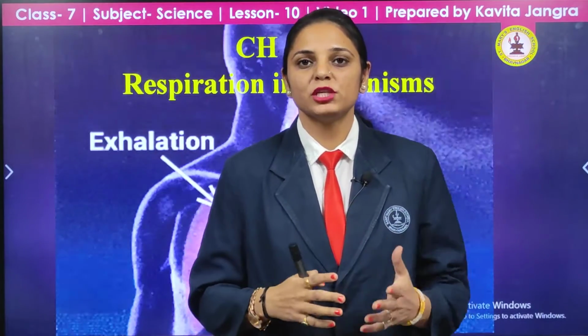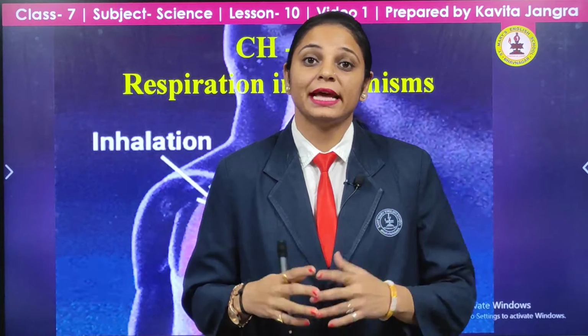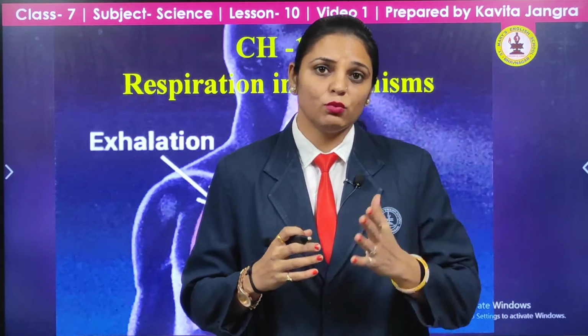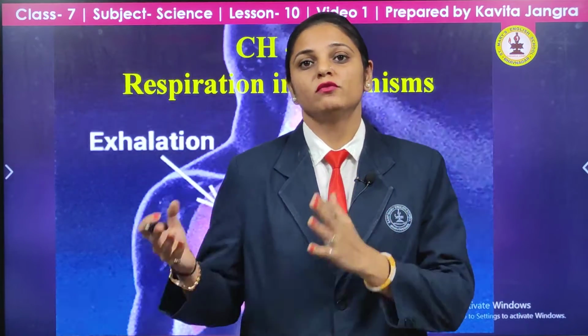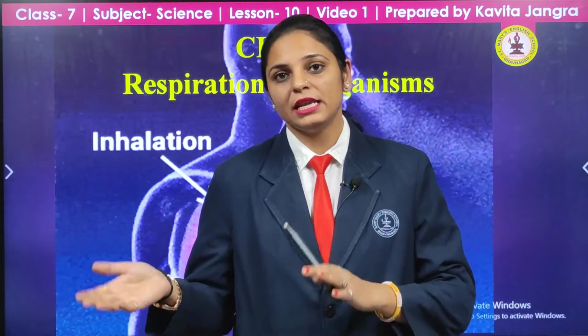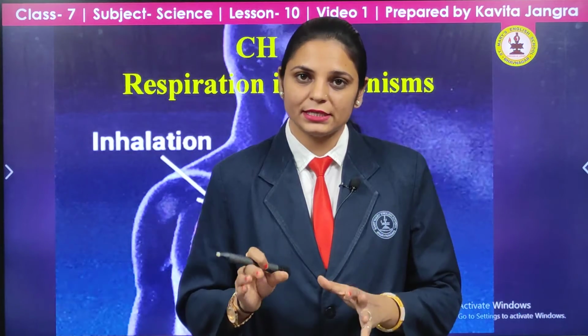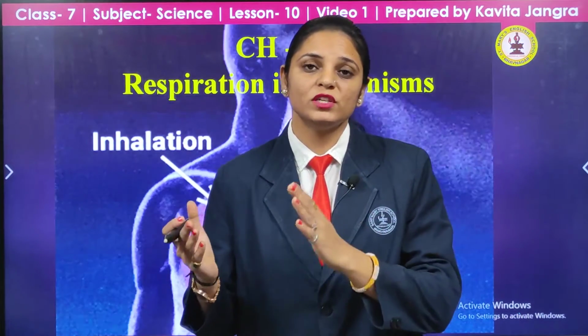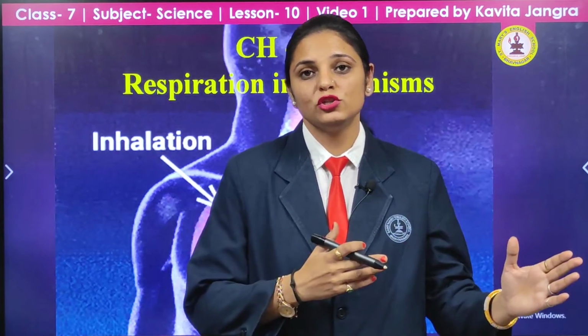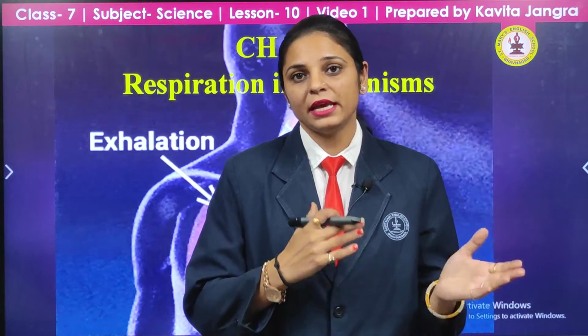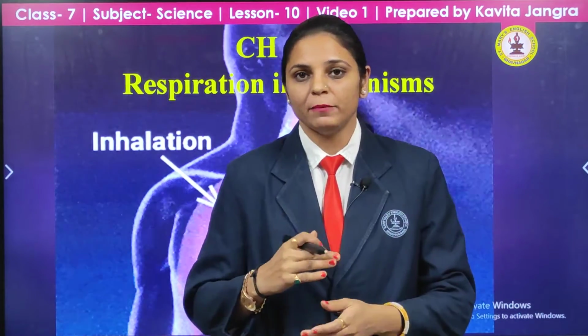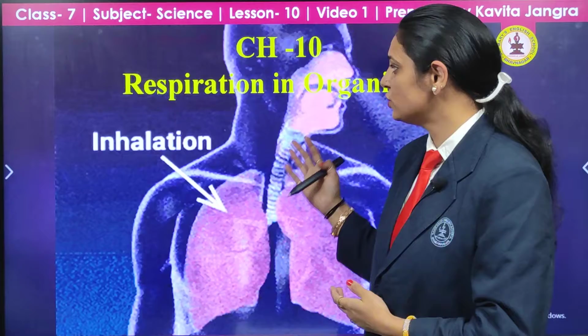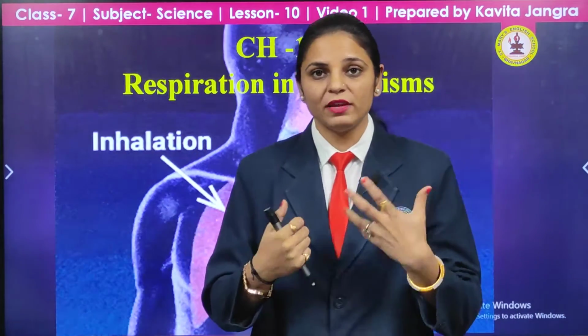In the previous chapters we have studied about what? Yes, digestion, and in that digestion we studied the absorption of the food. What was the last step over there? The small intestine was the last site up to which digestion and absorption is completed. From there, the absorbed food goes to the blood, and that blood carries this food to the whole body.